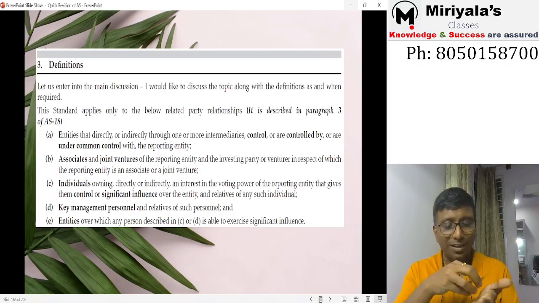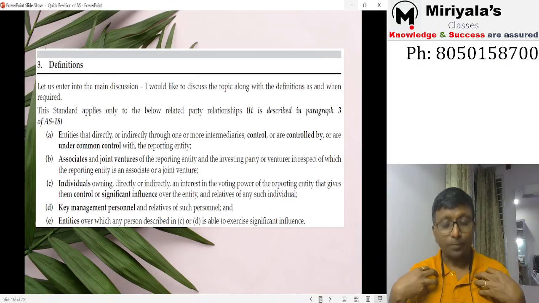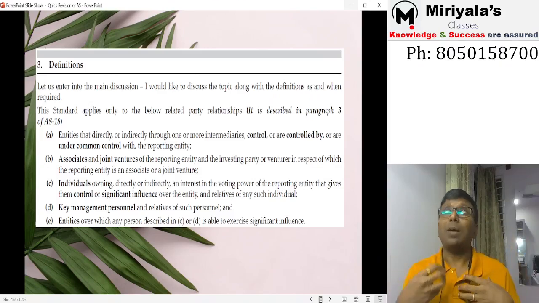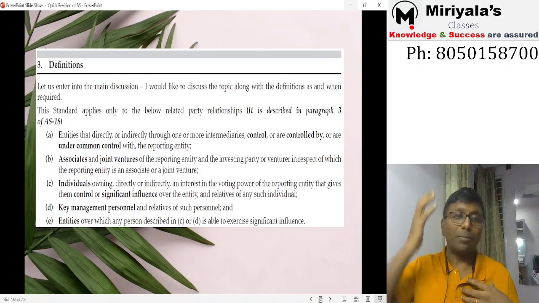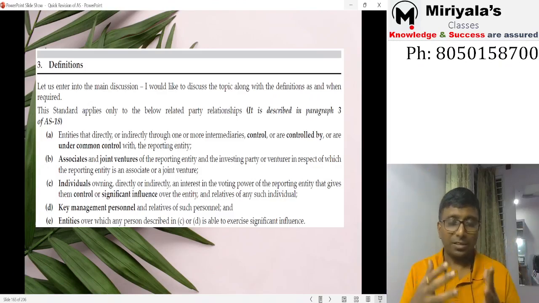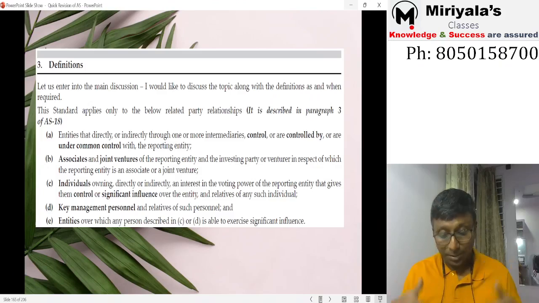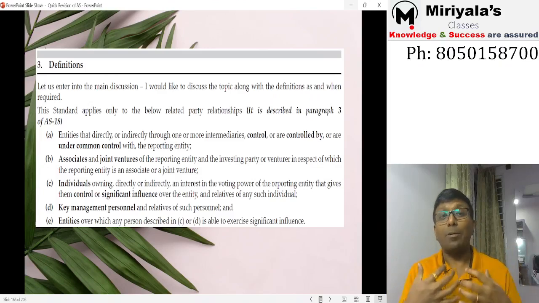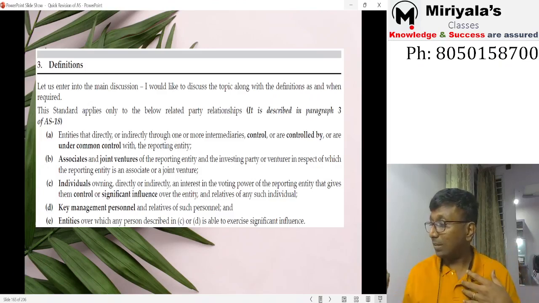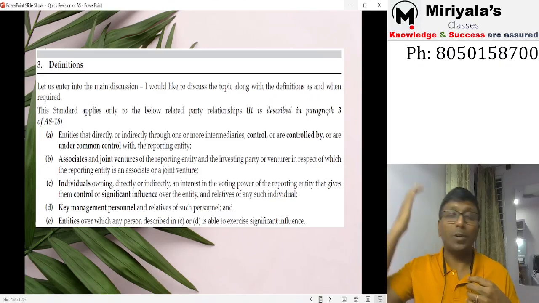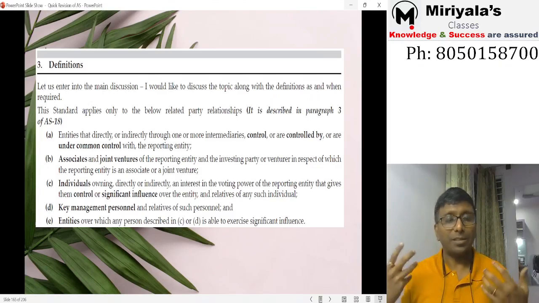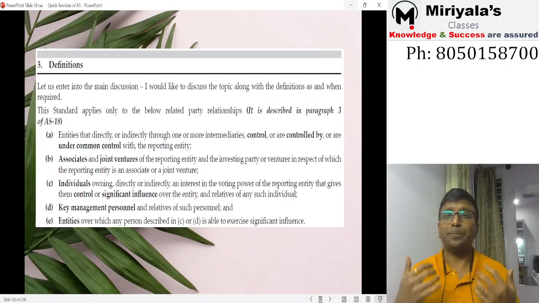Those entities which are directly or indirectly controlling me or controlled by me, or are under common control. That means my parent company is supposed to be disclosed. That is also a related party, and my subsidiary company, sub-subsidiary company is also a related party. Correct. I am a co-subsidiary: myself and another company are both controlled by the same party. Then we are brothers, like my parent is the same. Same parent means co-subsidiary, fellow subsidiary, another word people do use.